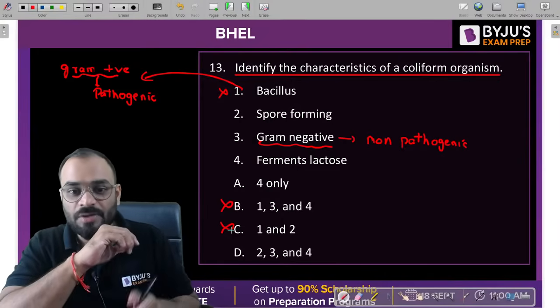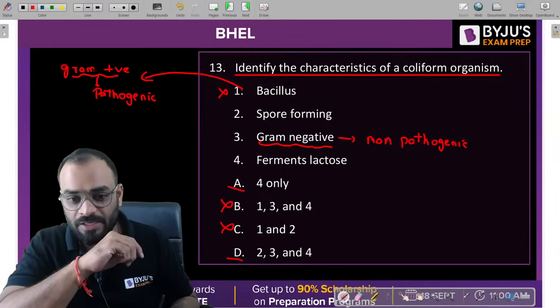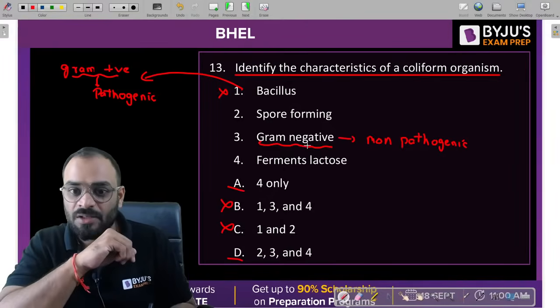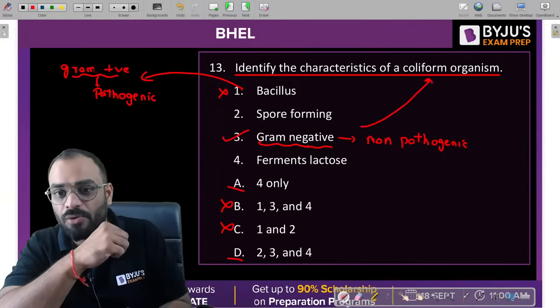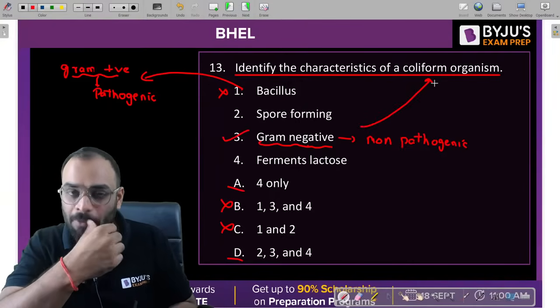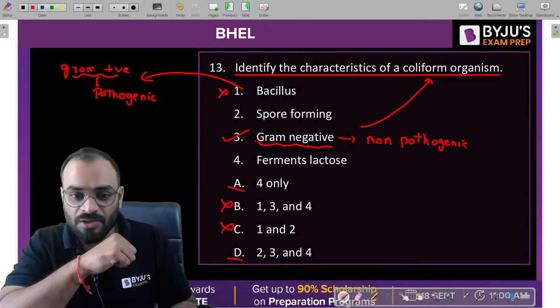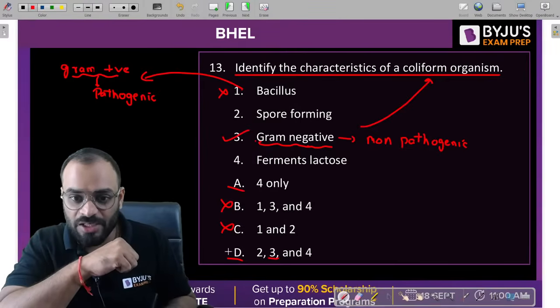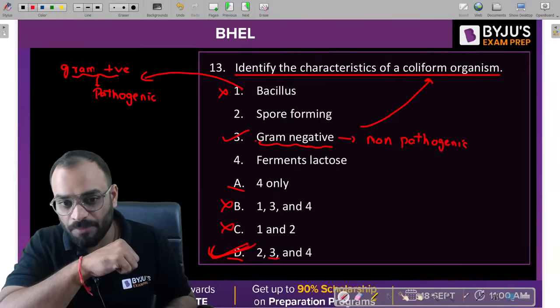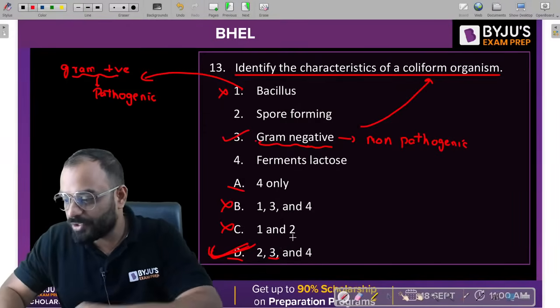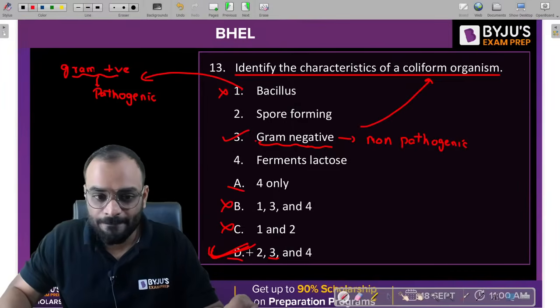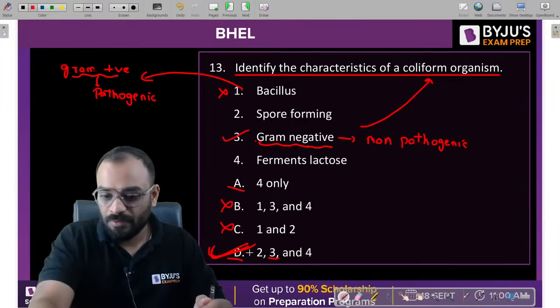Now we have A and D as the answer. The third one is correct, because gram negative is a property of coliform bacteria, which is basically E. coli. So D is the correct answer for the problem. Clear to all of you?